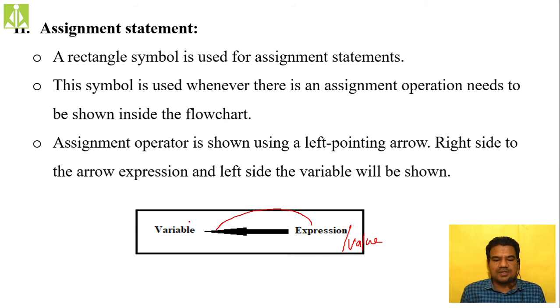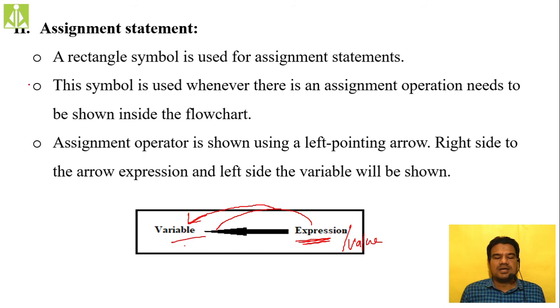Inside it we keep the variable and the expression, that is nothing but the value. This symbol is used whenever an assignment operation needs to be shown inside the flowchart. We discussed already why we are using this symbol.